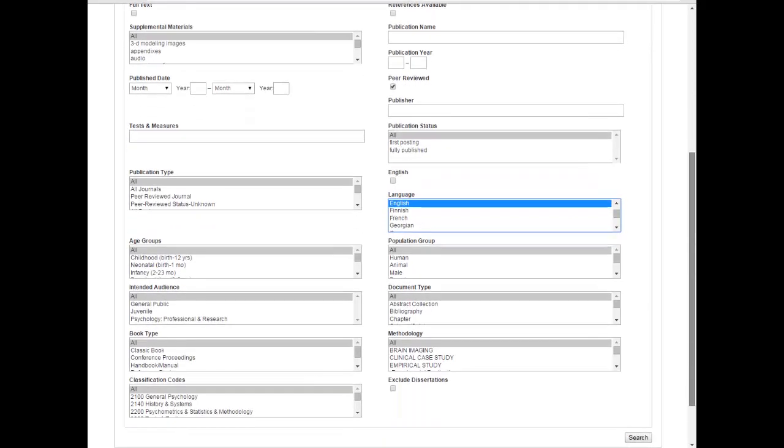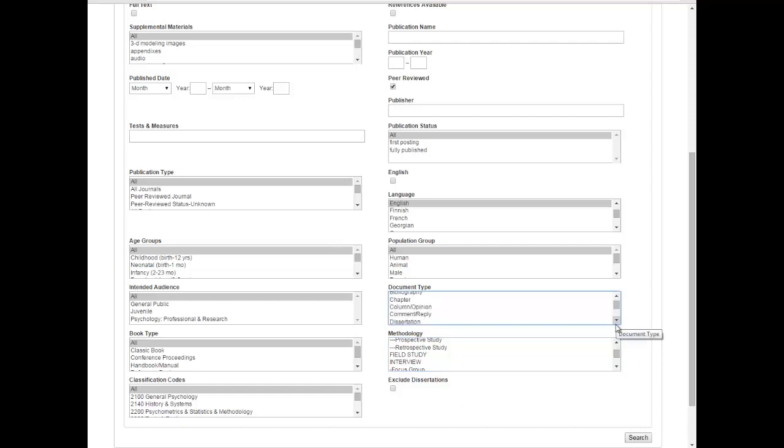PsycInfo is a great database for limiting to various kinds of things. Like, for example, if you are looking for studies, specific studies, you can limit under this bottom right-hand box, methodology. There are a number of things you can look for: qualitative studies, clinical trials, twin studies, etc. So you can really refine your search much better by using this limiter of methodology. So let's say I'm not going to limit it to studies at the moment. I could say let's go ahead and do that, empirical studies. So I click on empirical studies, and let's go ahead and do our search.